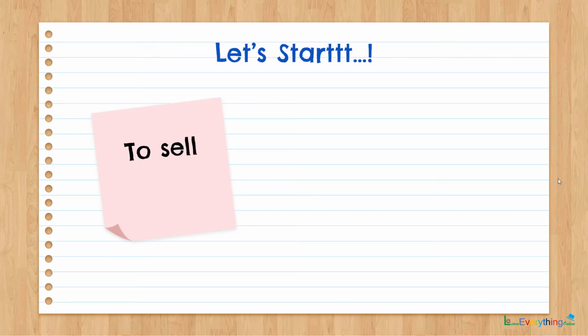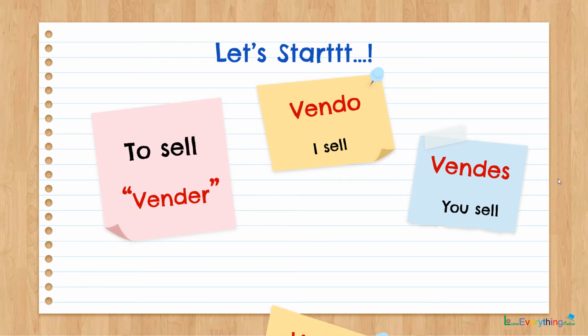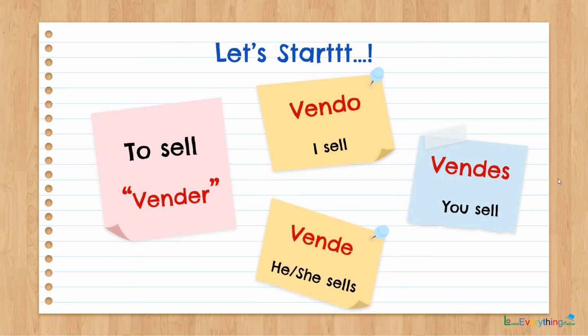The next verb is to sell. To sell is vender. So first person form I sell, vendo. Second person form you sell, vendes. And third person form he or she sells, vende.